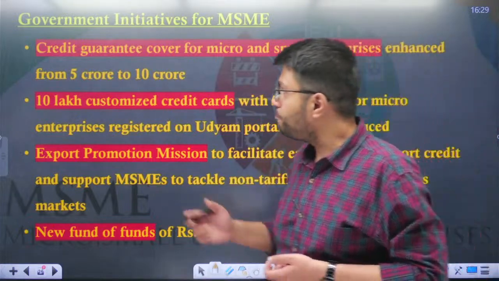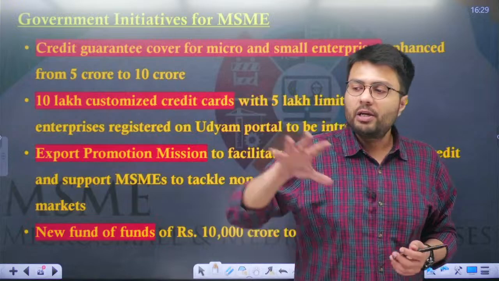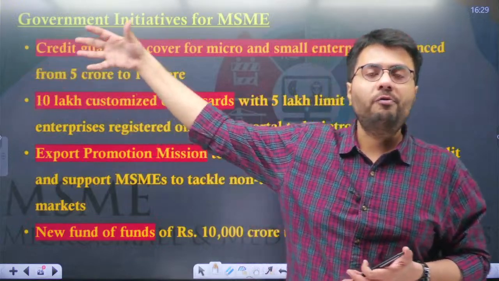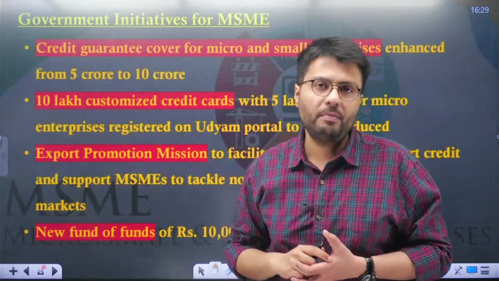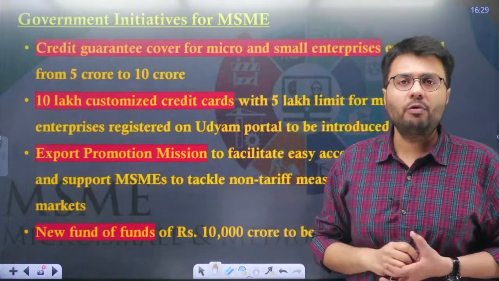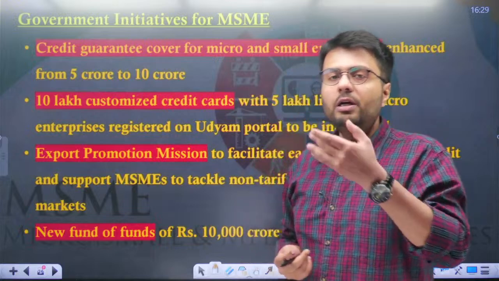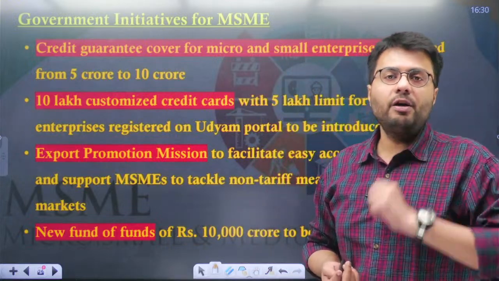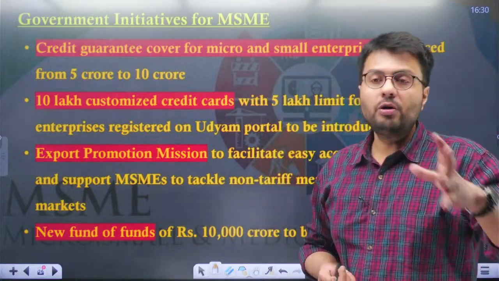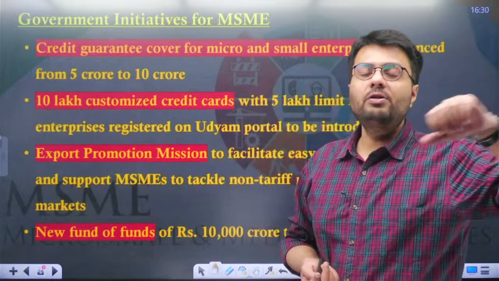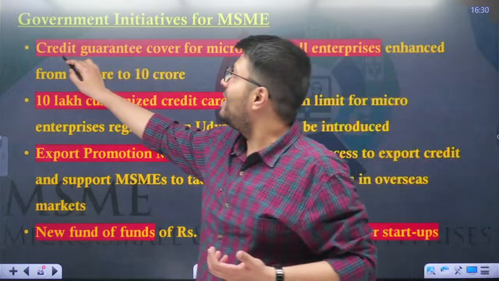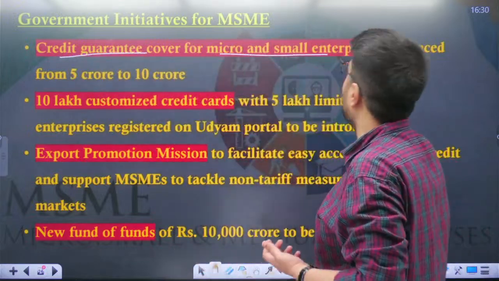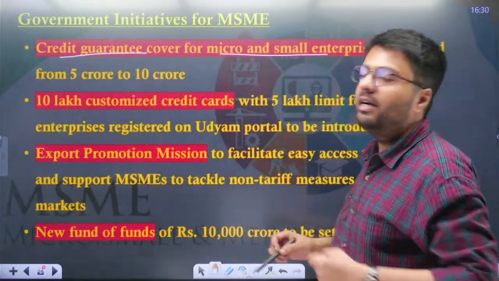this year's budget. Now, you understand, securing finances from the formal sector, that is banks and NBFCs, is quite a difficult task for MSMEs because they do not have very sound financial health. So, in order to make it easier for them to secure formal financing, that is loans, to expand their factories, to bring in more modern machinery, a credit guarantee cover has been announced for micro and small enterprises.